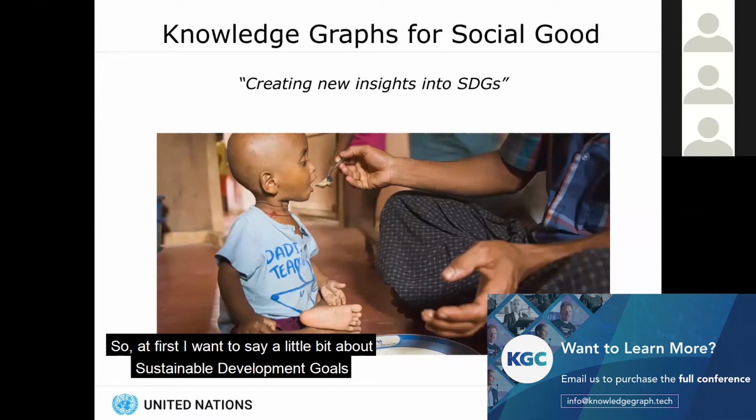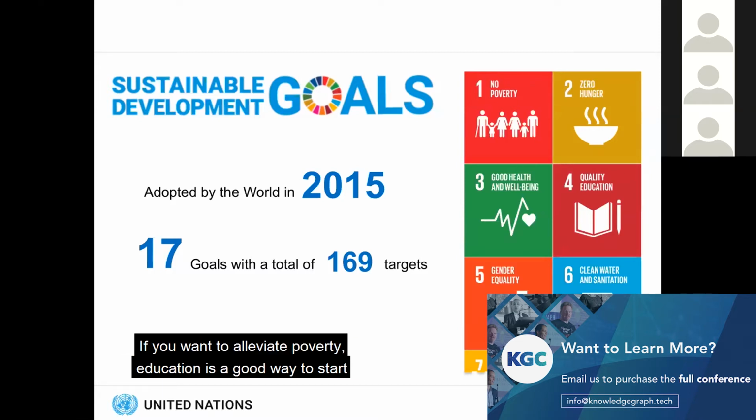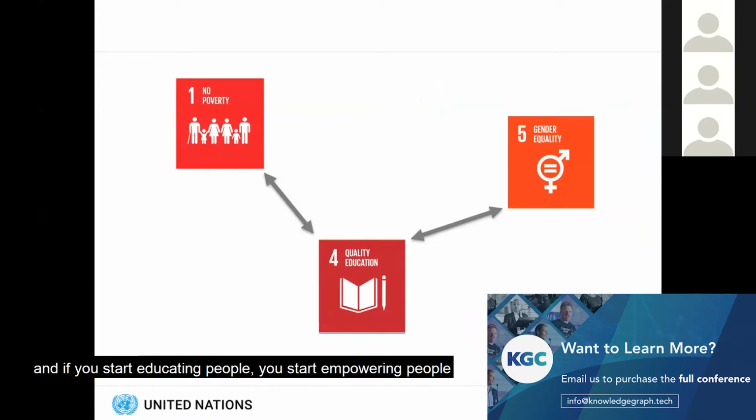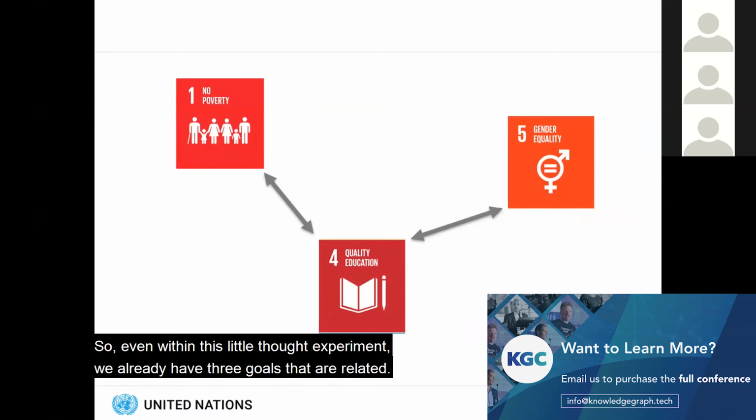So I first want to say a little bit about the Sustainable Development Goals, the SDGs. The interesting thing about these goals is that they're very much interrelated. If you want to alleviate poverty, education is a good way to start. And if you start educating people, you start empowering people, you start empowering women, and you probably contribute to gender equality as well. So even within that little thought experiment, we already have three goals that are related.